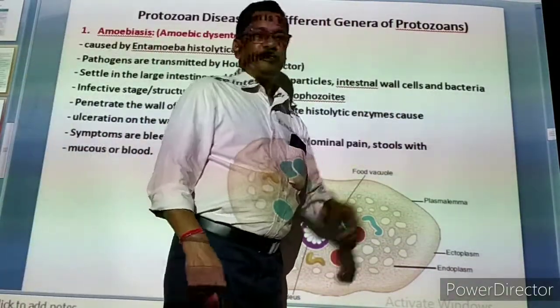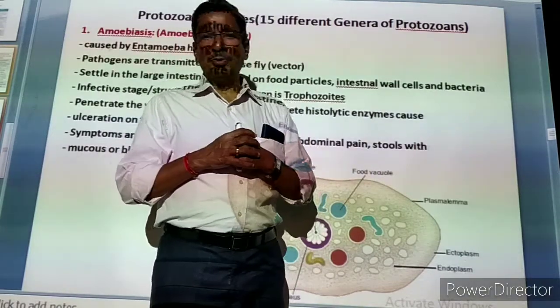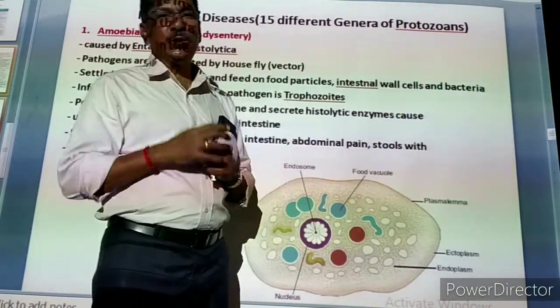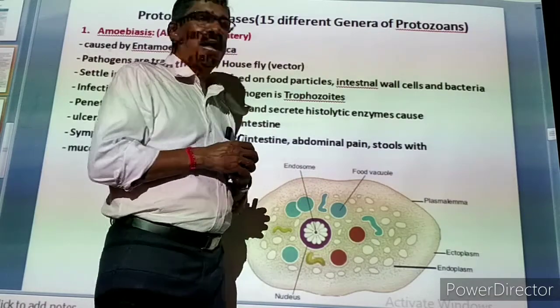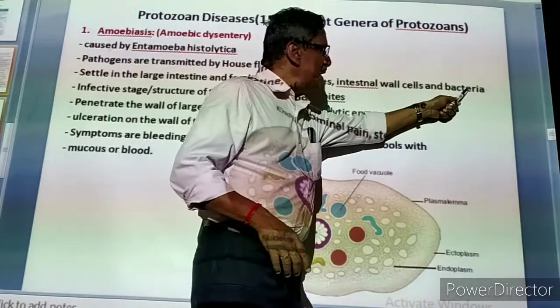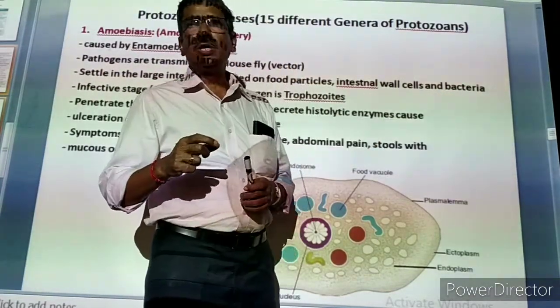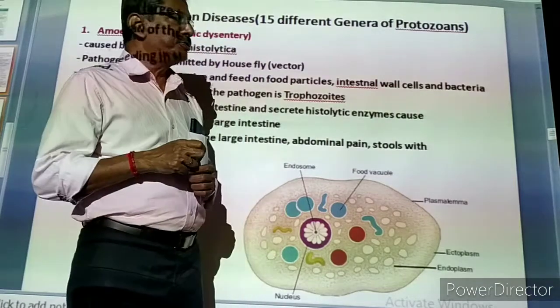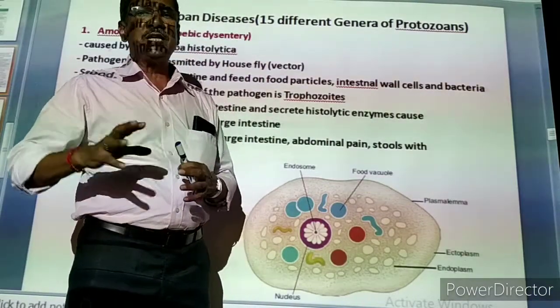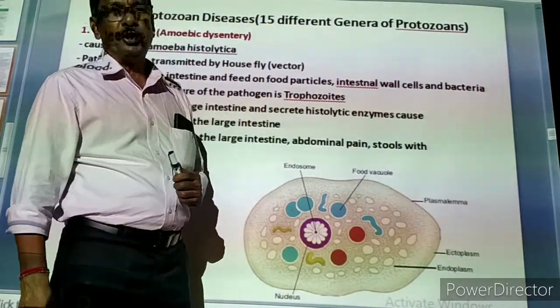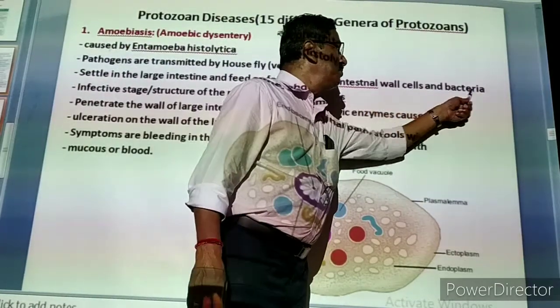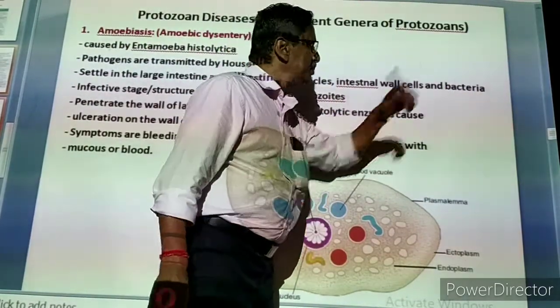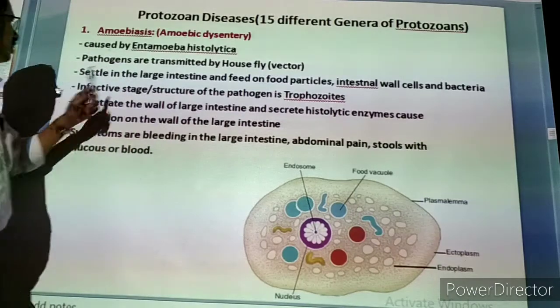They are helping because in the plant food we eat, cellulose is present. Our body cannot digest cellulose, but these bacteria digest it. One part they take as food, and the remaining digested cellulose is given to our body. So we are benefited, so they are beneficial bacteria. They are eating the beneficial bacteria, that is the meaning of this.